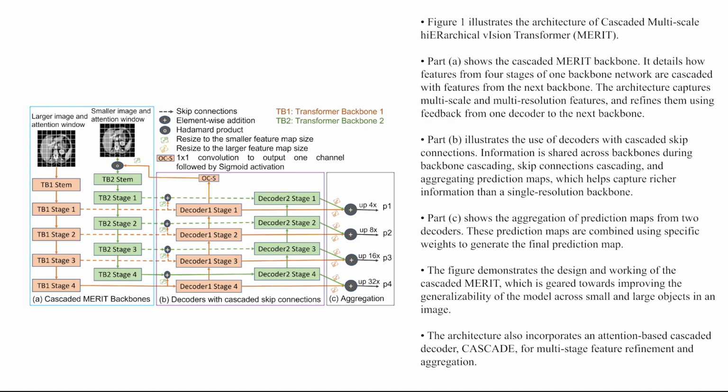The figure demonstrates the design and working of the cascaded MERIT, which is geared towards improving the generalizability of the model across small and large objects in an image. The architecture also incorporates an attention-based cascaded decoder, CASCADE, for multi-stage feature refinement and aggregation.